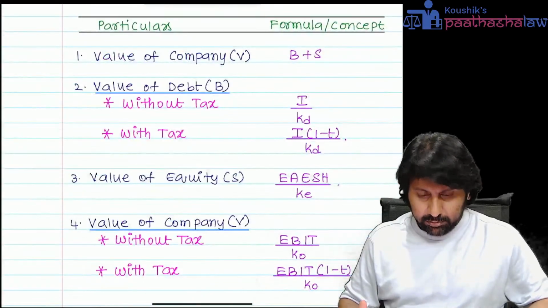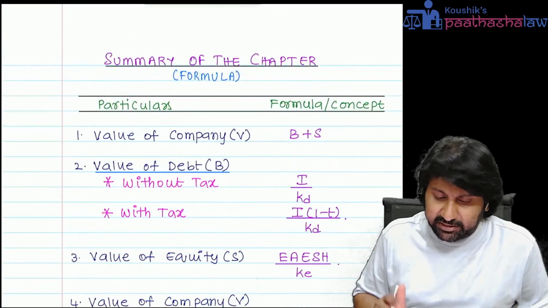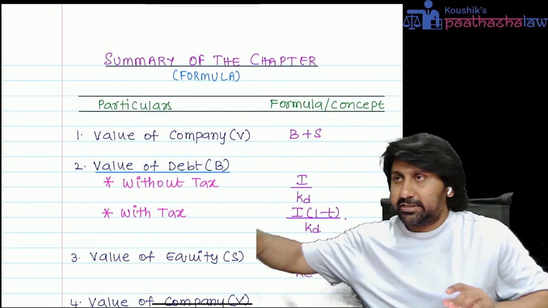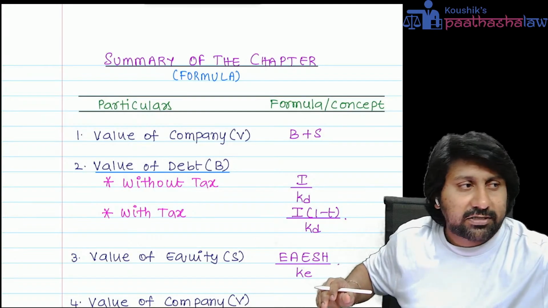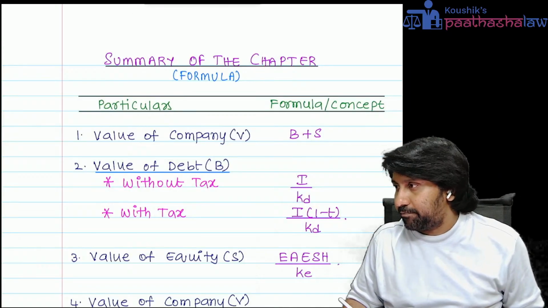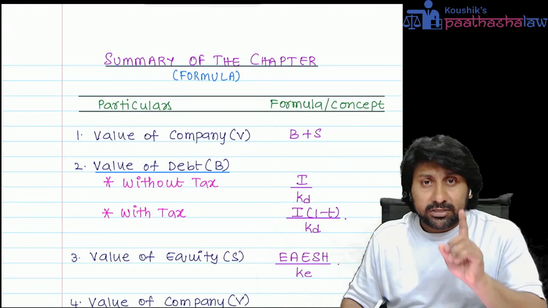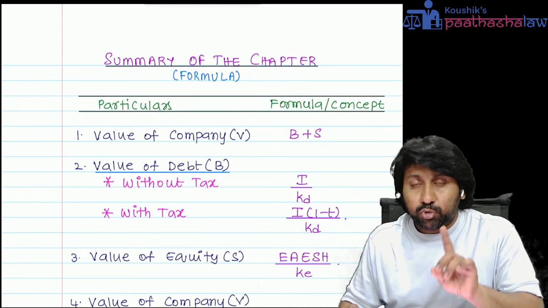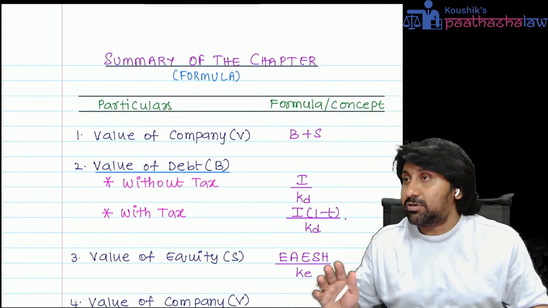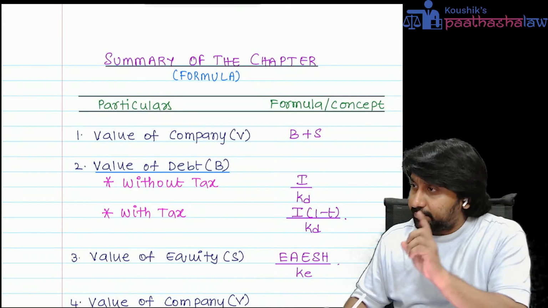So see here. First, like any other chapter, let us first revise the formulae applicable for the chapter Capital Structure Theories. This chapter will come for 6 to 7 marks in the exam. Students are leaving it in every attempt, and ICAI is giving it in every attempt. Consistently, students are leaving it and ICAI is giving it. Let's not leave this chapter. Very easy. Observation is required.